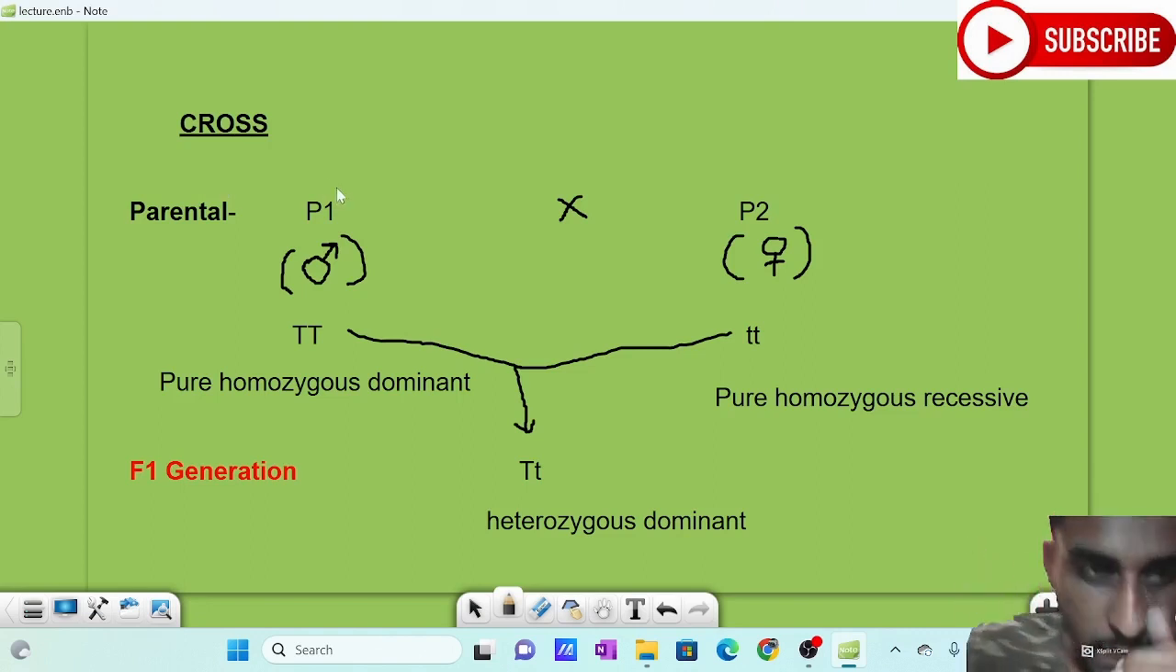So there is a parent generation, a parent condition. So parent 1 and parent 2.